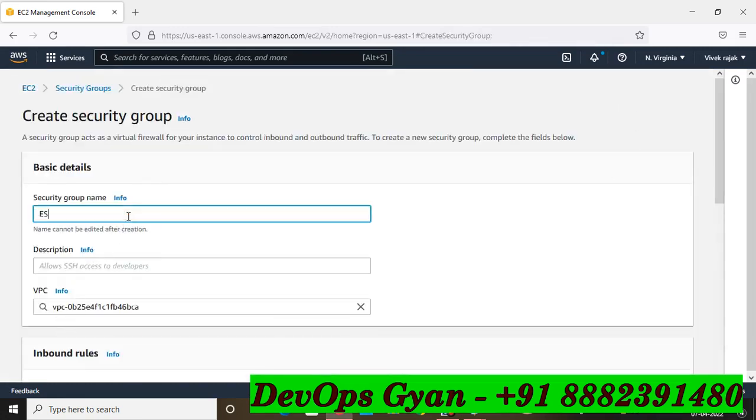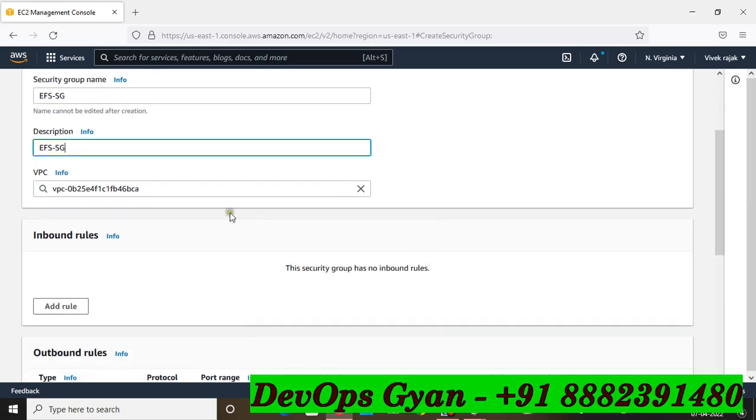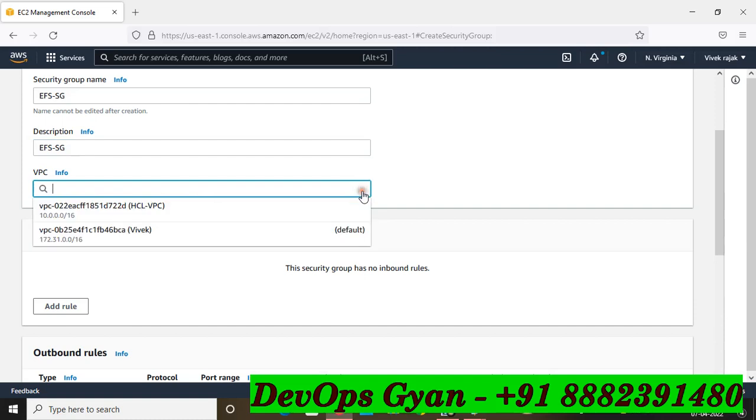So my security group name is EFS security group. So friends, this is the VPC and I am using the default VPC, but you can use your dedicated VPC, right? So in a coming video, I will show you how you can create your own VPC and how you can create a public subnet and private subnet. So in this video, I'm going to use this default VPC, right? This is the default.